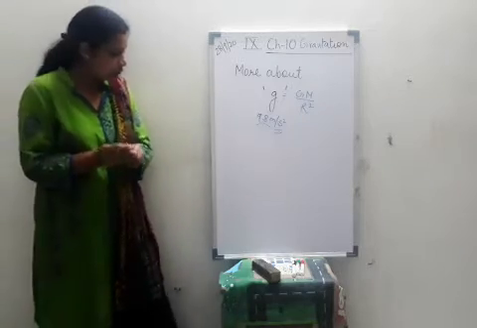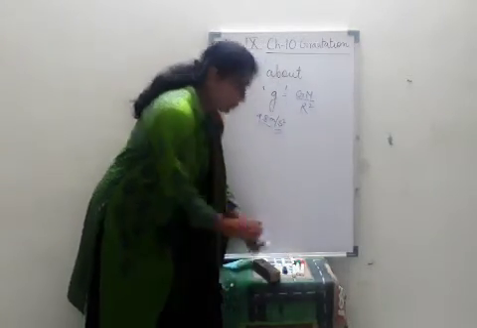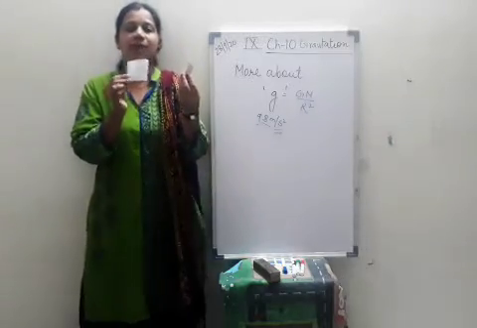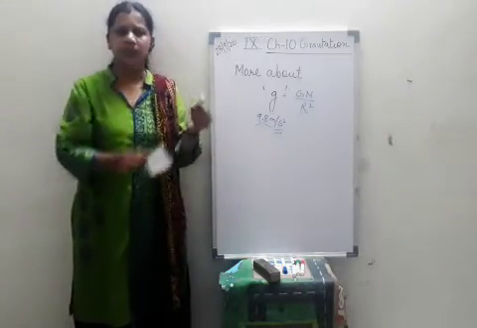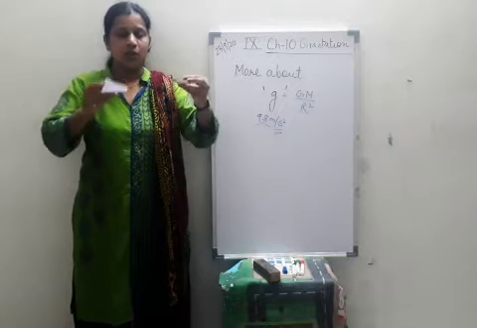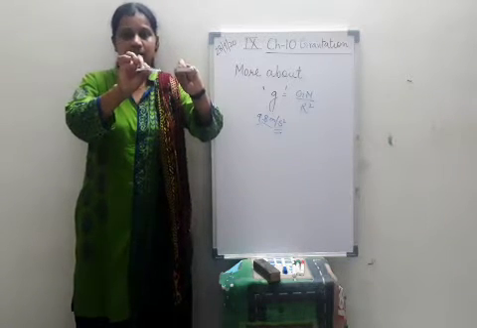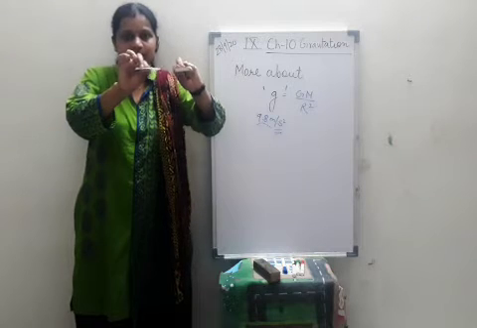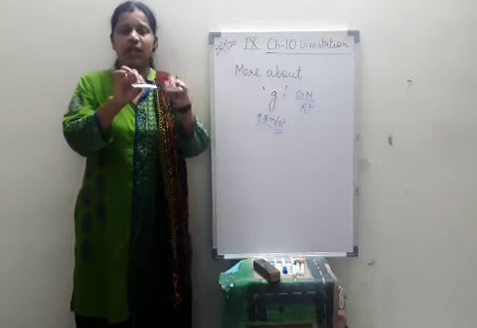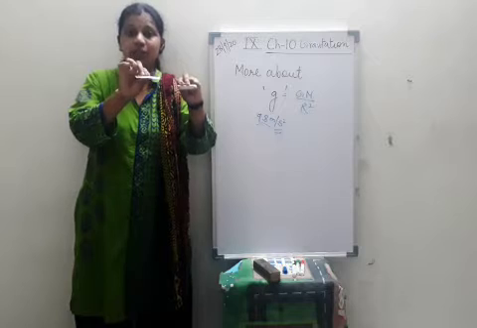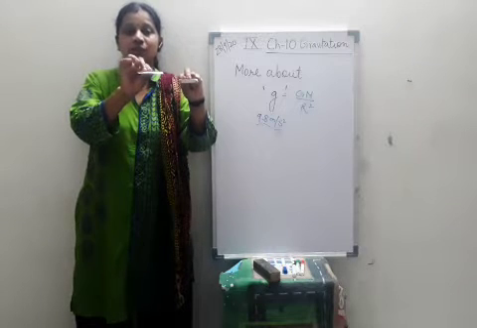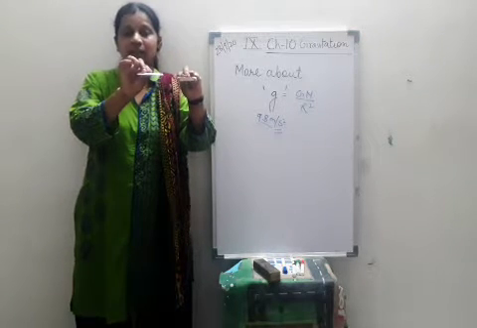Now I will show you one thing. I have these two things in my hand. One is just a simple sheet of paper and one is an eraser. I will drop them from the same height and at the same speed. So what do you think? What will happen? Which one is going to fall down faster than the other?